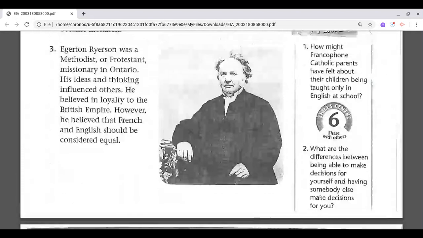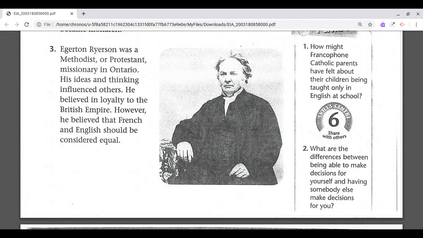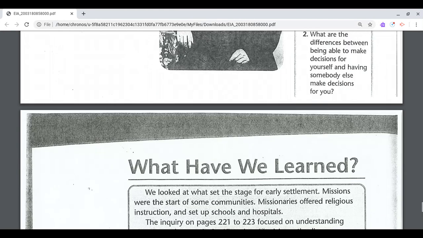Egerton Ryerson was a Methodist or Protestant missionary in Ontario. His ideas and thinking influenced others. He believed in loyalty to the British Empire. However, he believed that French and English should be considered equal.